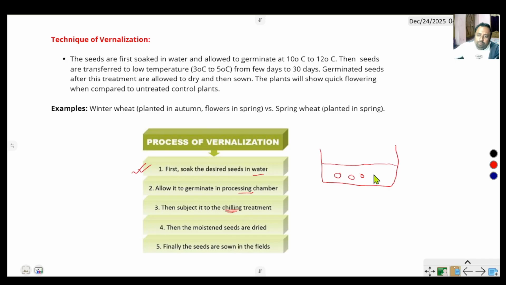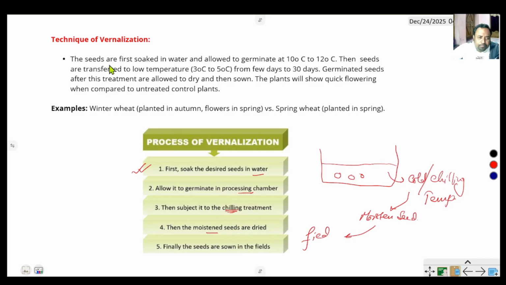In this step, the cold or chilling temperature is applied. Then the moistened seeds are dried. After a few days, the moistened seeds are separated. Finally, the seeds are sown in the field and germination occurs.